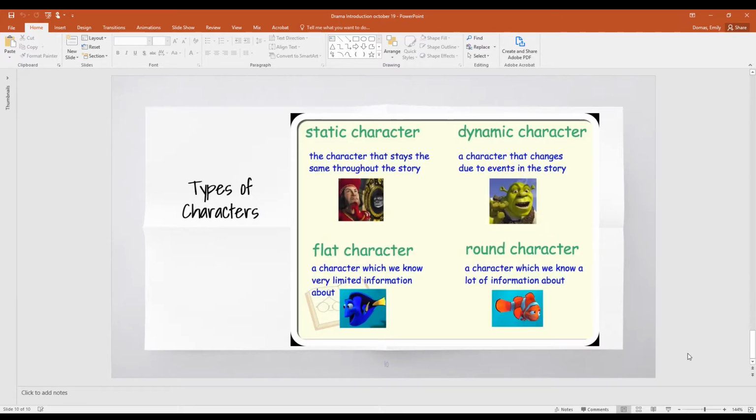There are different types of characters in a story. We have static, dynamic, flat, and round characters. A static character is a character that stays the same throughout the story, whereas a dynamic character changes due to the events in the story. A flat character is a character about which we know very limited information, versus a round character, about which we know a lot of information.